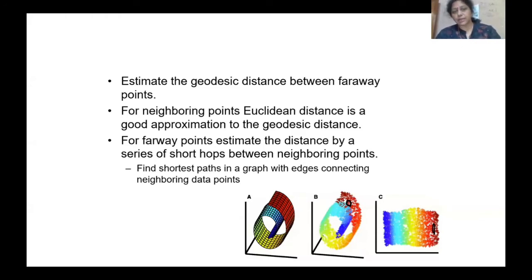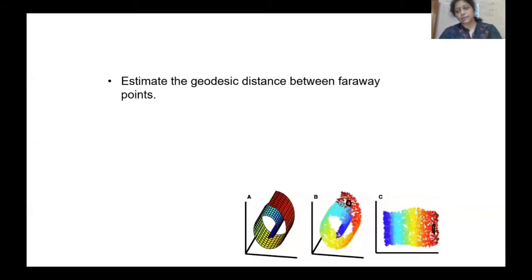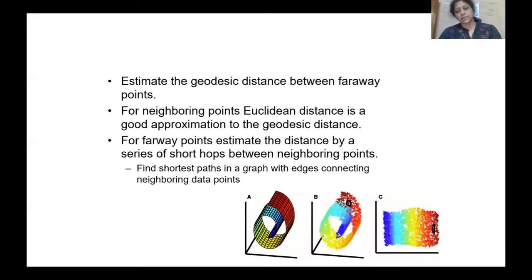But for far away estimation, we have to take the help of these manifolds. So for the shortest path in a graph with edges connecting neighborhood data points, like you have seen here, this is the shortest distance, but whether it is possible or not, that is the question. So geodesic distances are covered according to the manifolds, meaning according to the geography of that system.